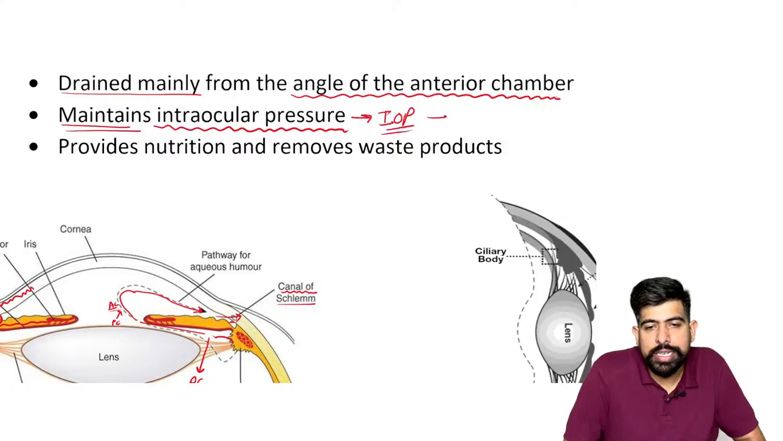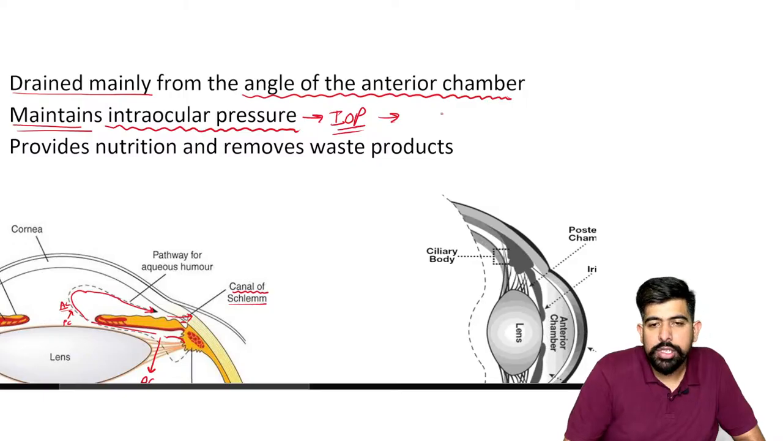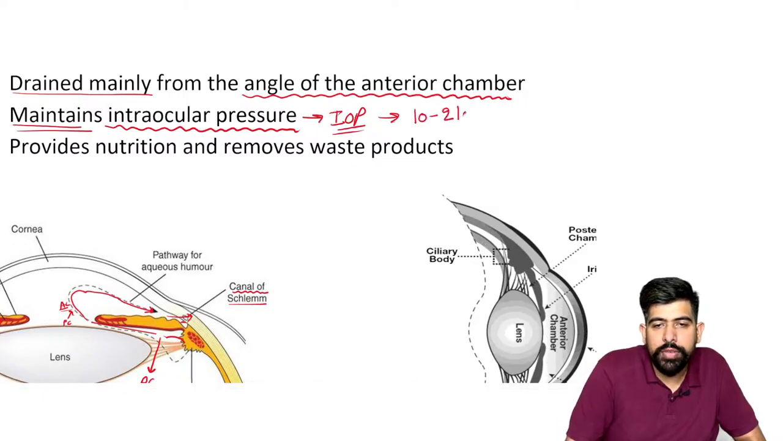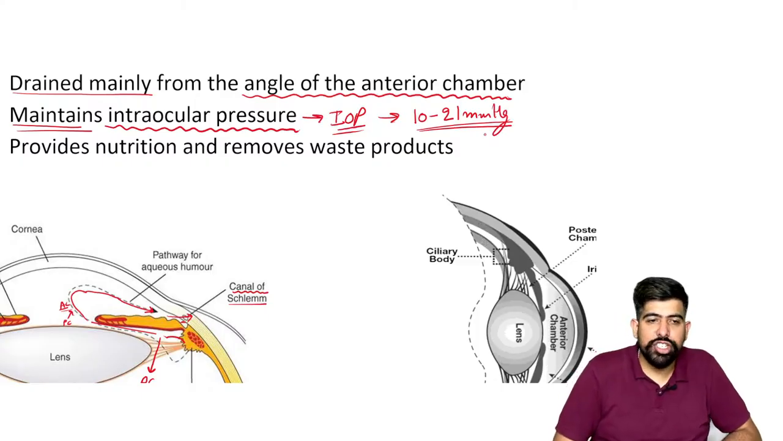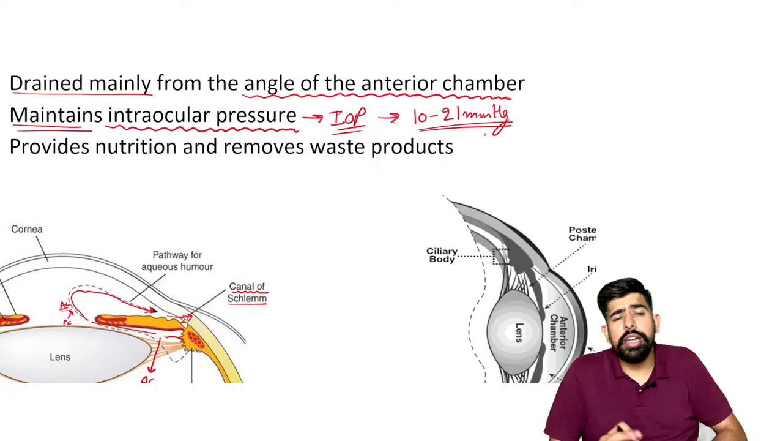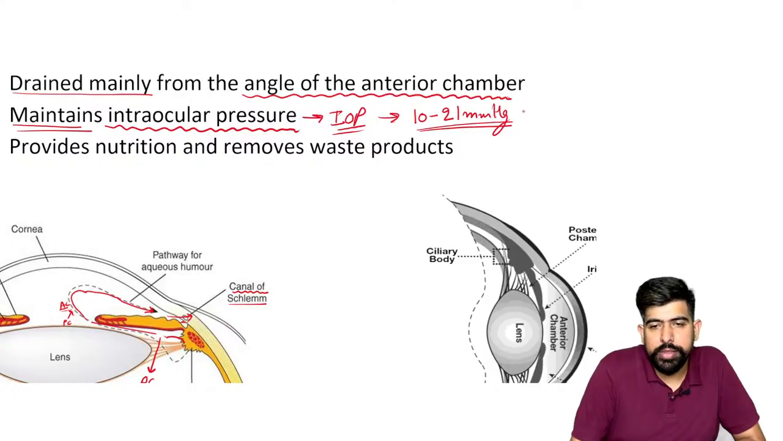Okay, and just write down about the intraocular pressure. What is the intraocular pressure normally? The normal intraocular pressure is 10 to 21 mmHg. So we have 10 to 21 mmHg of your intraocular pressure, right, which is the normal. Just write down the normal here also.